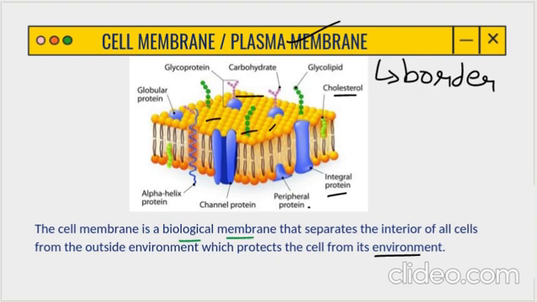On those proteins we have the peripheral and channel proteins, which are these blue ones, and on them we have carbohydrates and cholesterol also. And then we have tiny outgrowths, which are the glycolipids, correct. This structure we will understand in more detail in 11th, 12th, so don't worry. Here just remember that this is what the structure is.